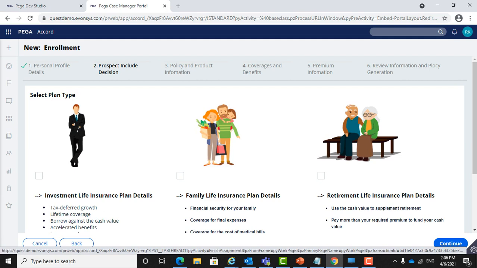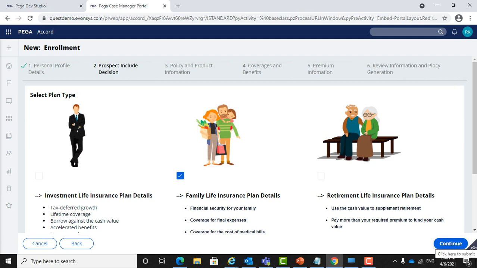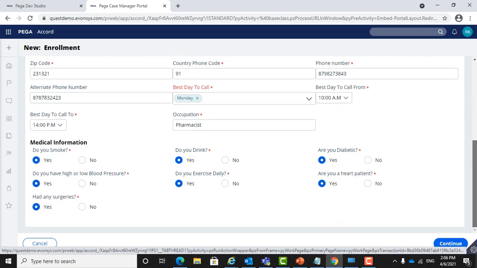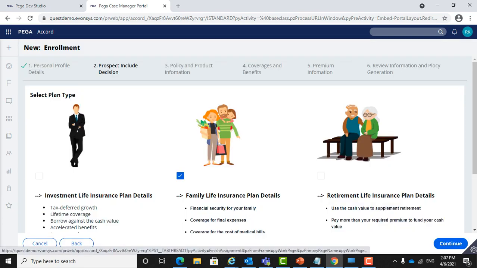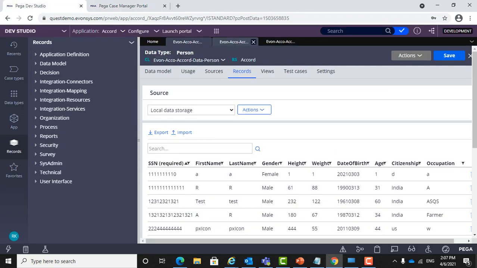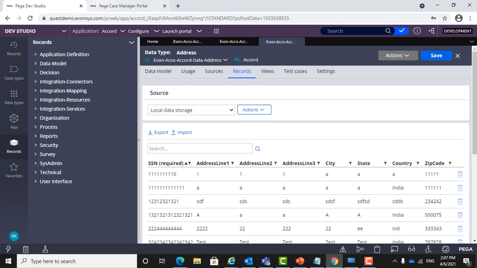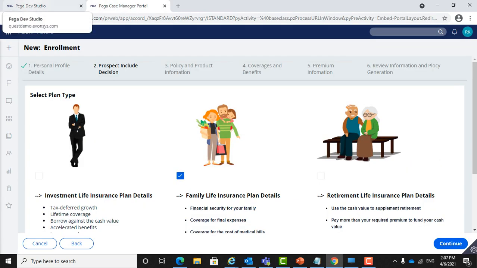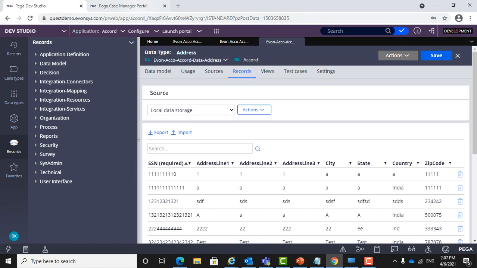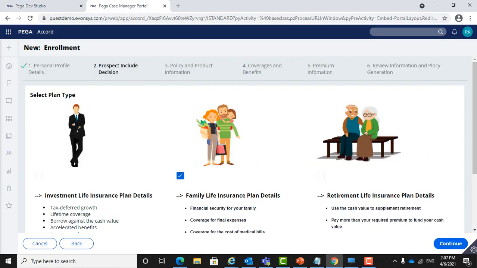Based upon the inputs the user has given on these first two screens, he will be presented with the relevant policy details. If you go back to the first screen, whatever data he has entered there, on submission of the screen we save the data into these three tables, which are built based upon the Accord data model standard. So the data after submitting the first screen will reside in these three tables. In this way we are using the Accord data model concept.